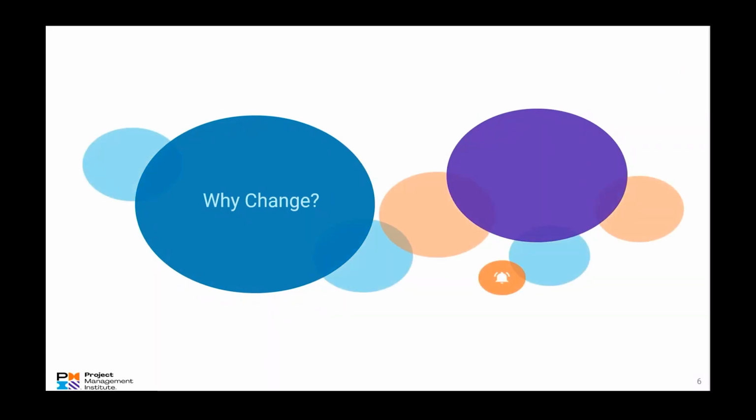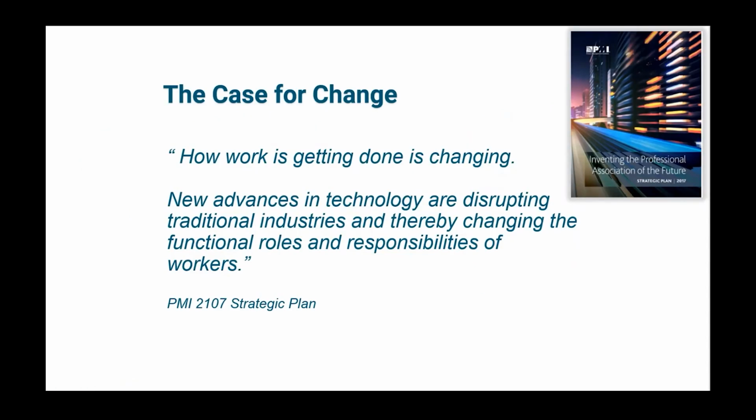Okay, so the whole question is, why did we need to change? This is a dramatic change as we move from the 6th edition to the 7th. Part of that is based on the fact that PMI came up with a strategic plan, and this was back in, that should be 2017. I apologize for that. I just now saw that. But it's taken that long to put all the pieces in place. The idea was we're doing things differently, and as a result, we need to change somewhat the way we do projects.